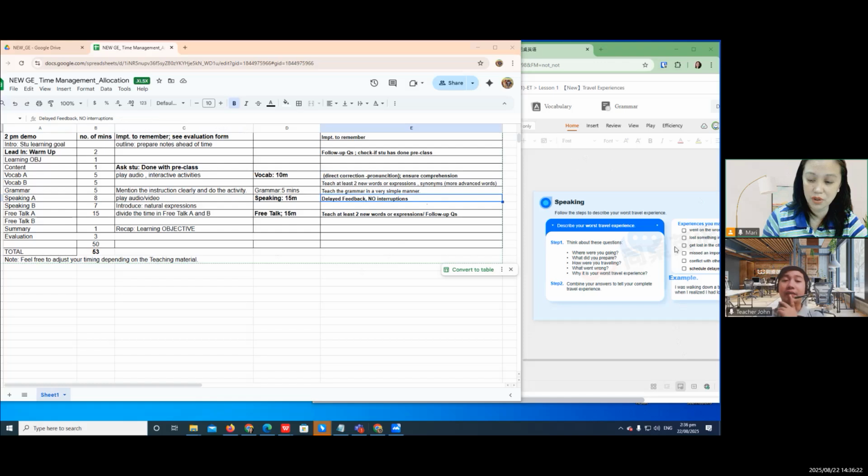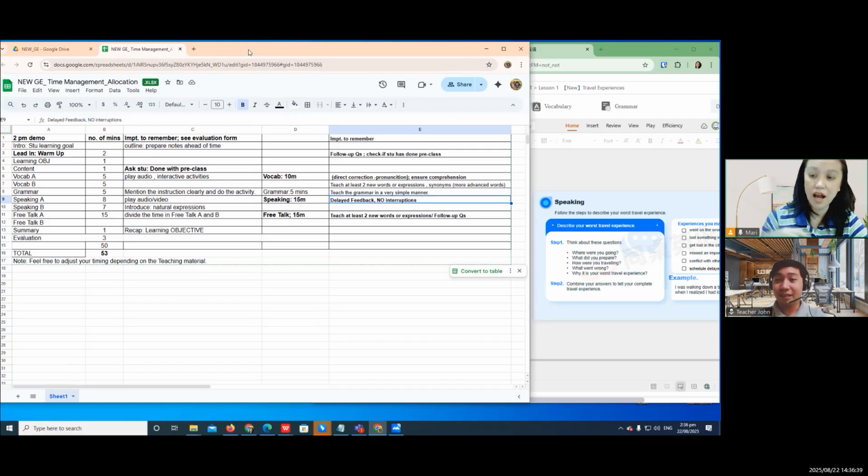Paraphrasing too. So delayed feedback. You don't interrupt, but when you do reply, it's the correct grammar already, the correct structure. And then prompt them again another question to continue the speaking. Basically you let them discover. Oh yeah, yeah, yeah. So mag-agree sila sa'yo because you answered in the correct manner.